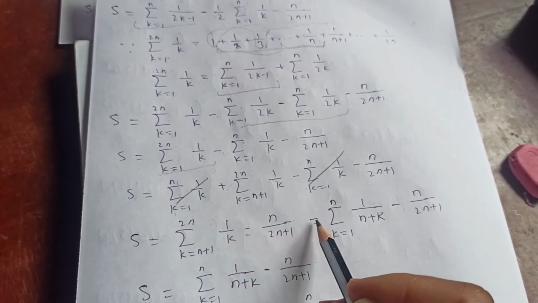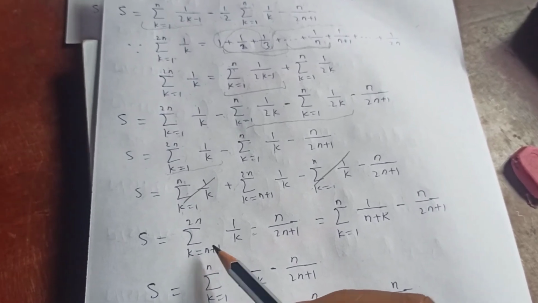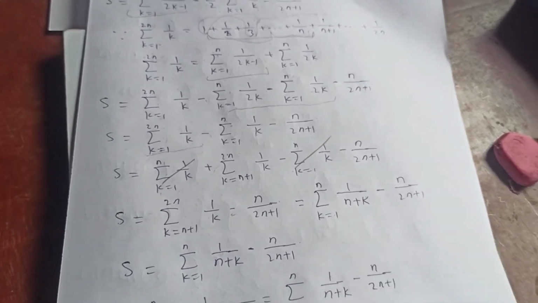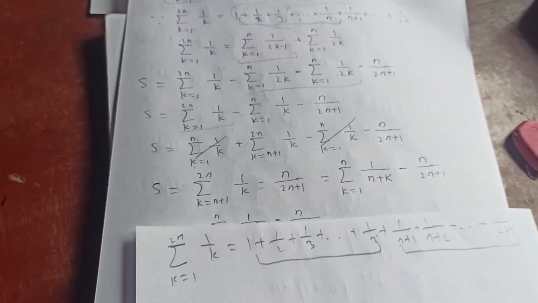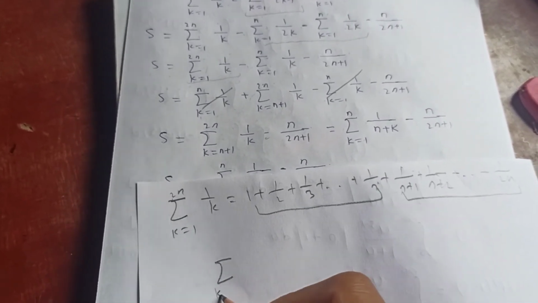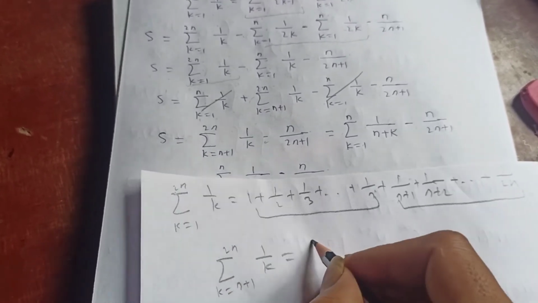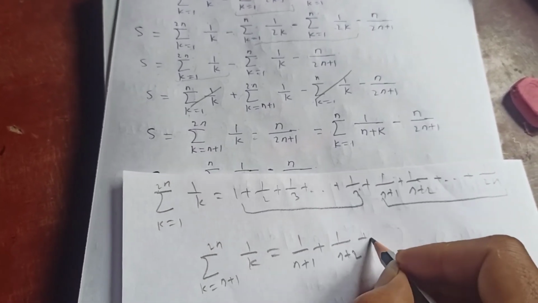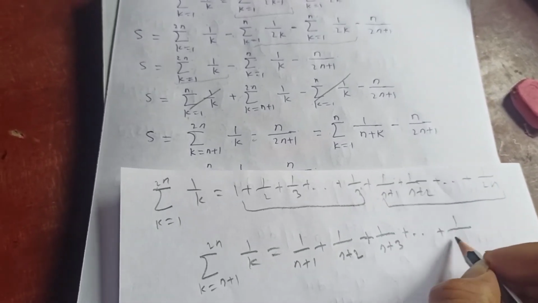Which is equal to, in place of k from n plus 1, I'm going to start from k equal to 1. So k equal to 1 to how many? Let's see here. Sum from k equal to n plus 1 to 2n, 1 over k is nothing but 1 over n plus 1, 1 over n plus 2, plus 1 over n plus 3, plus and so on up to 1 over 2n.